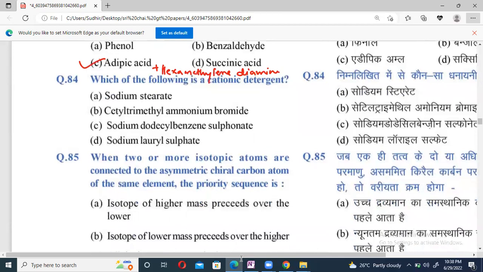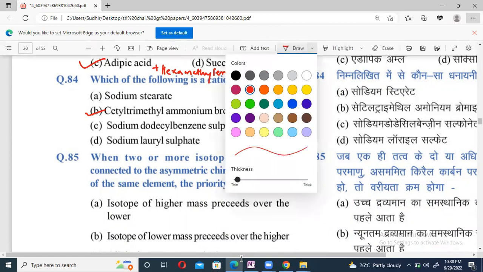84. Which of the following is a cationic detergent, beta? Cetyl trimethyl ammonium bromide is a cationic detergent. Here the remaining ones, beta.